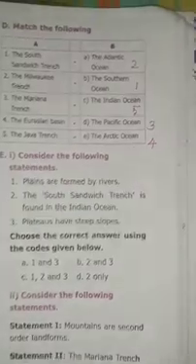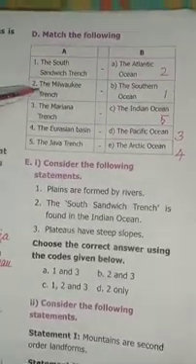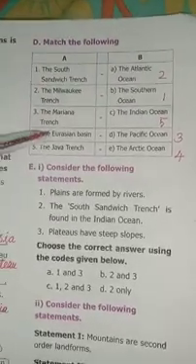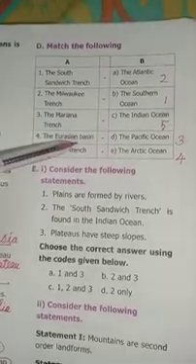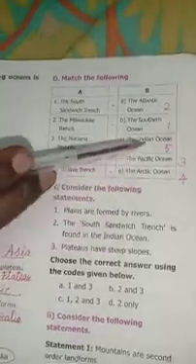Match the following. The South Sandwich Trench: the Southern Ocean. The Milwaukee Trench: the Atlantic Ocean. The Mariana Trench: the Pacific Ocean. The Eurasian Basin: the Arctic Ocean. The Java Trench: the Indian Ocean.